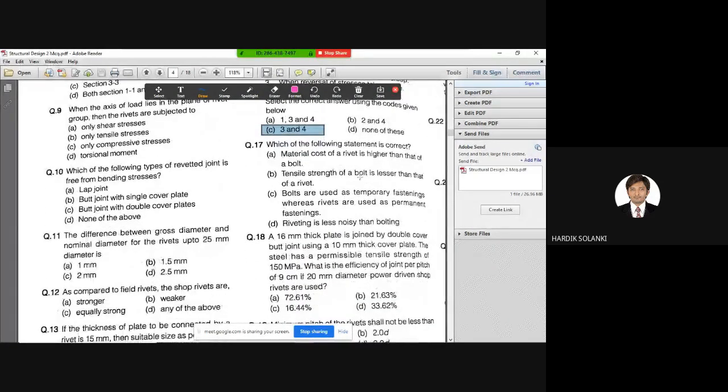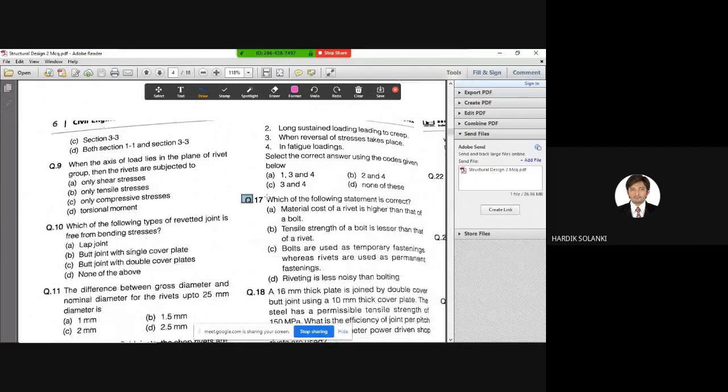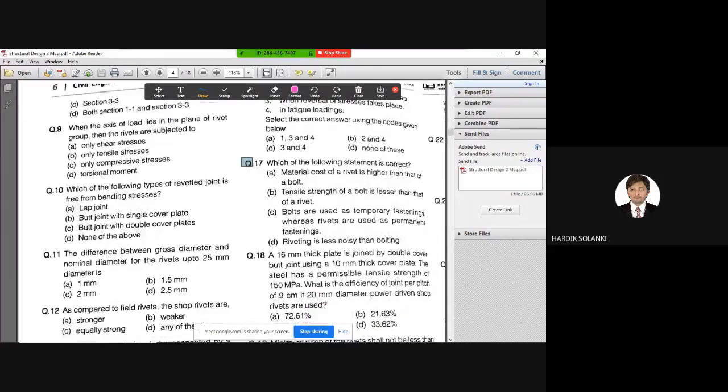Again, there are statements given. Question number 17. I think we complete this page and then we'll stop. Okay? Yes or no? Yes, sir. Okay.